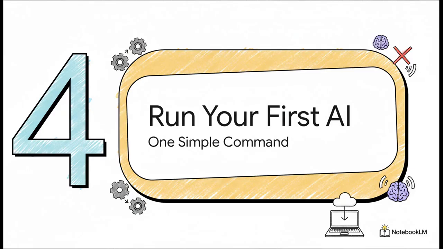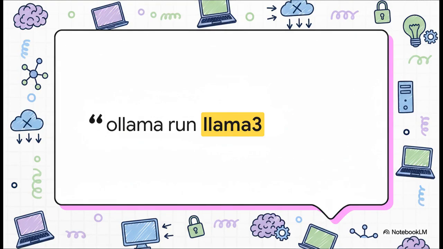Now for the fun part. This is where it all comes together. With Ollama installed, you are just one single command away from having a conversation with your very own private AI. This is it. This is the magic command. You just type ollama run llama3 into that terminal window and hit enter. The first time you do this, Ollama automatically goes out and downloads Meta's powerful Llama 3 model for you. After that, it just instantly launches it ready to go.